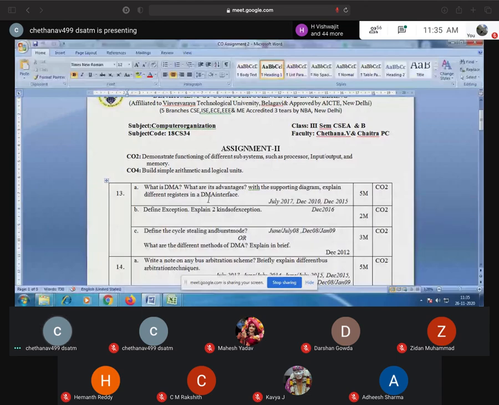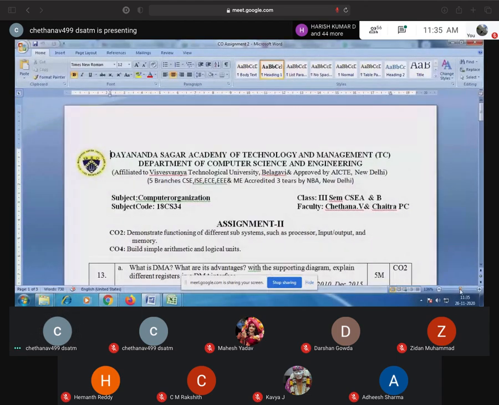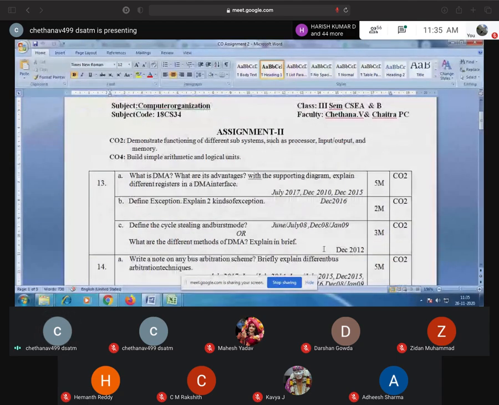Yeah, it's visible, right? So everyone is visible. Hope everyone can see. If you have any problem, you are not able to see anything, you can just give me a reply that, ma'am, we are not able to see.